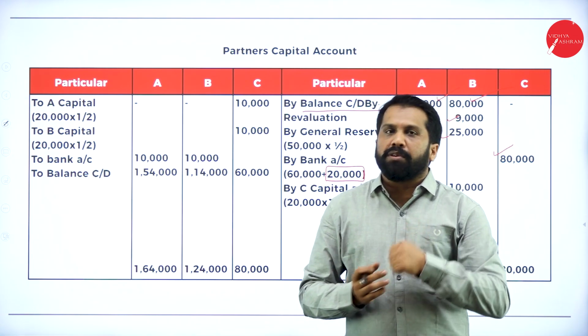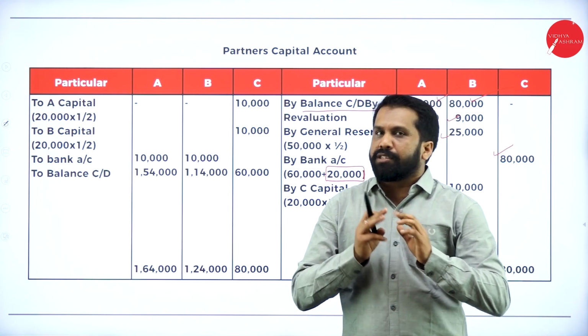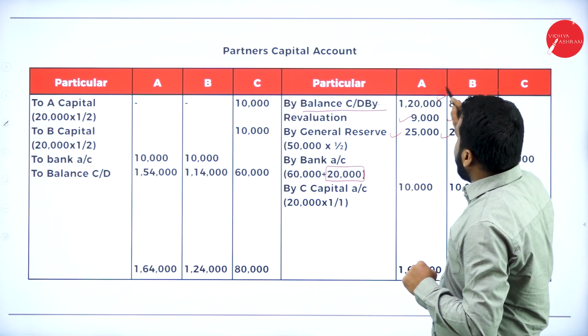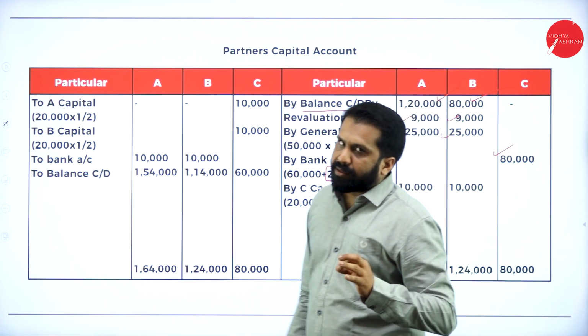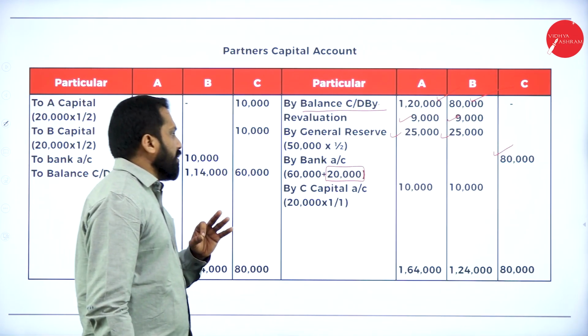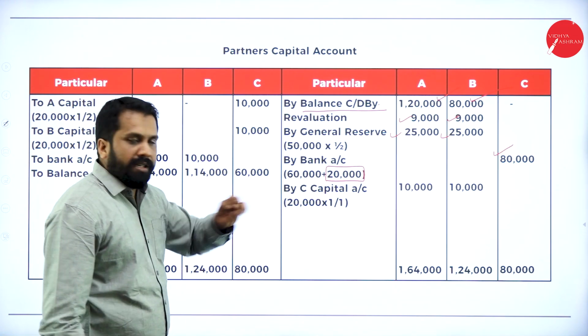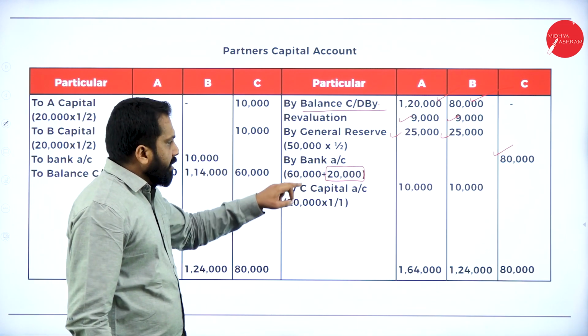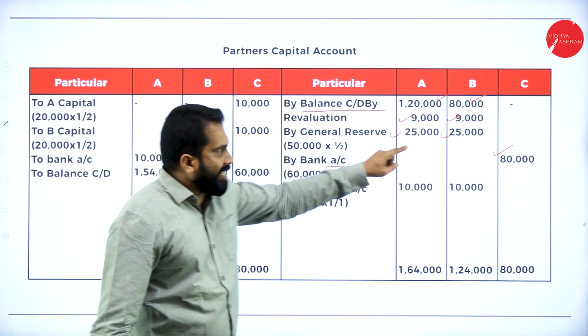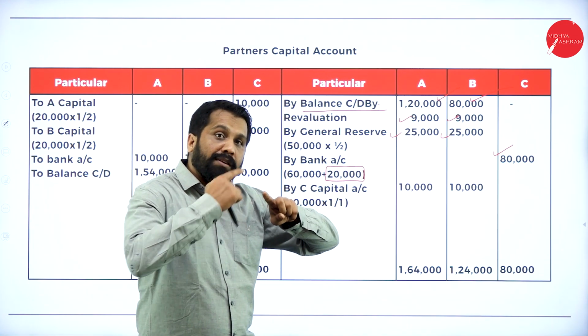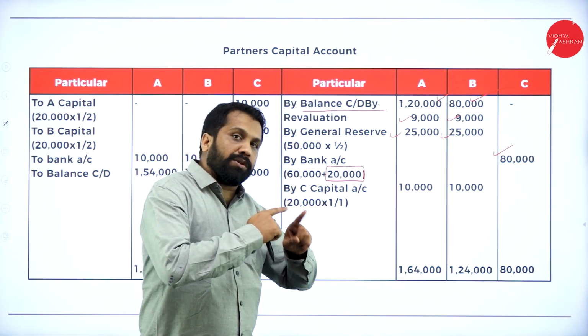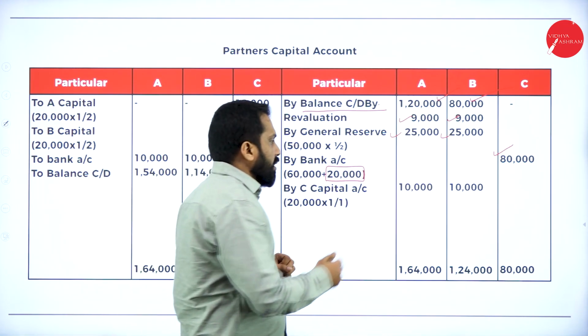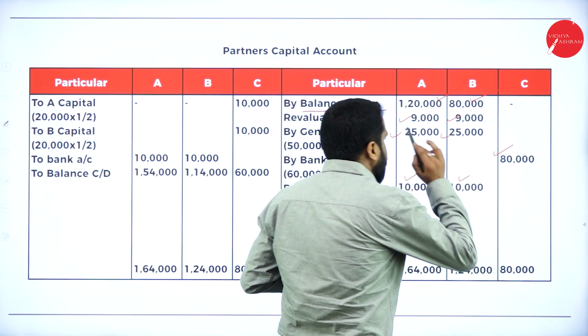That extra money will go to whom? Old partners. Who are the old partners here? A and B are called old partners. Now, the additional money will go to the old partners. How much is it? 20,000. Only the capital will go to C. But our extra money 20,000 is there now. That will go to whom? Old partners. 10,000 for him, 10,000 for him.